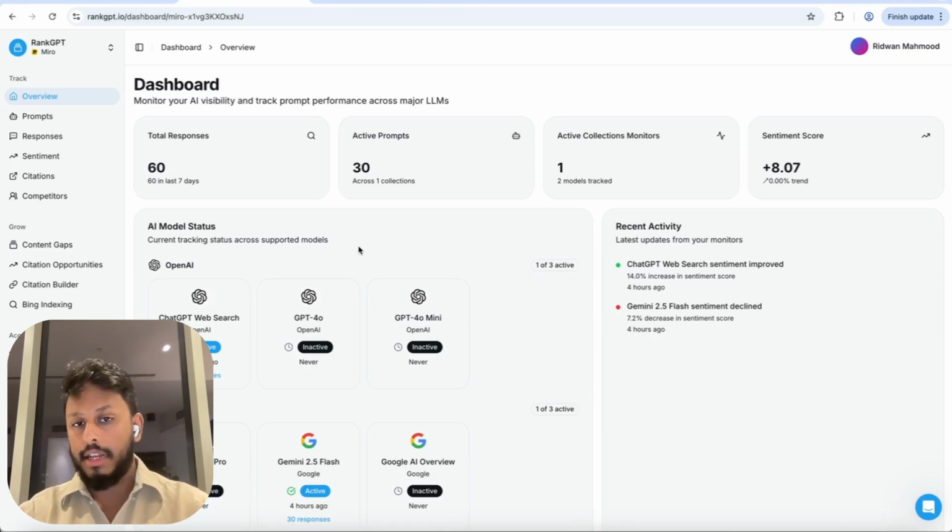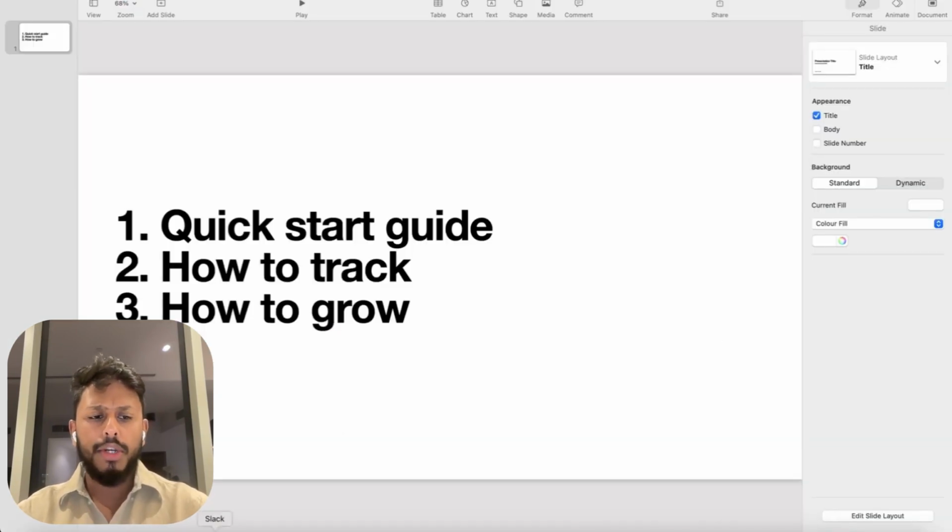You can contact us at any time using the support icon at the bottom right. We have all the training resources, and your account will already be populated when you log in with a demo collection of prompts that are custom tailored to your business that our AI has generated, and we'll already have that data ready for you so that you have something to begin working with and to take a look at. So I'll bring us now to the next section, which is how to track.